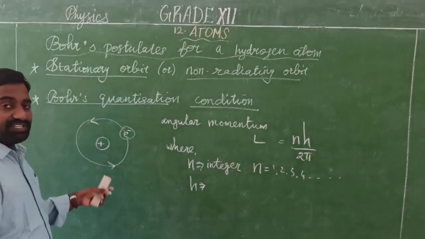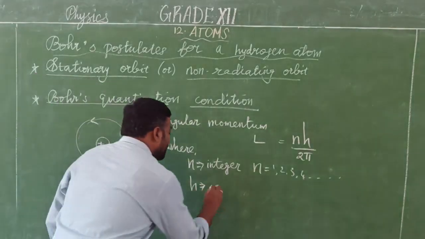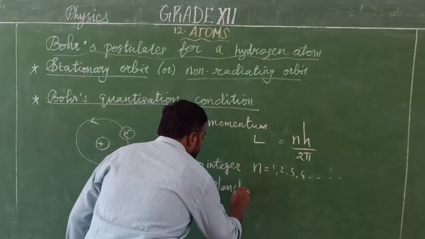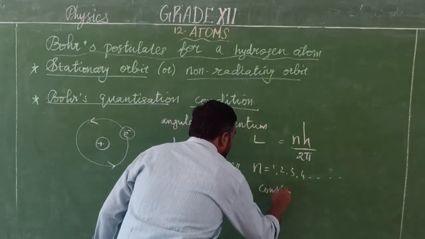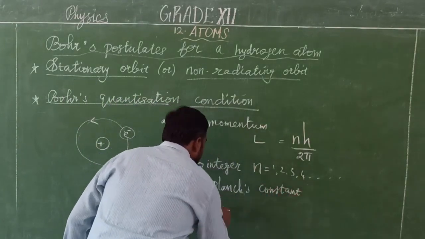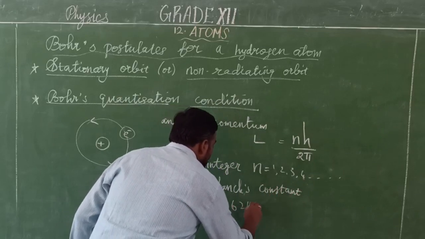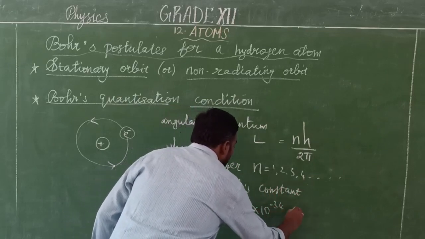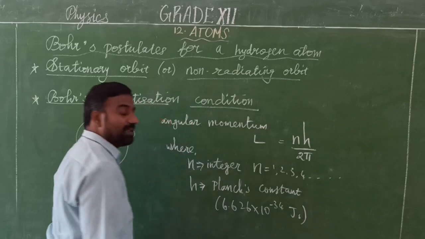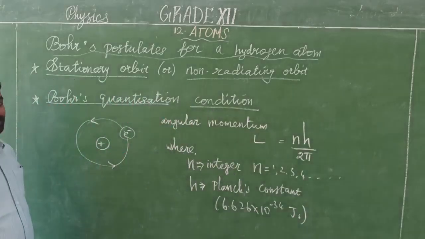Max Planck also stated the same thing. We know the value of Planck's constant: 6.626 into 10 to the power minus 34 joule second. And 2 pi is also a constant.